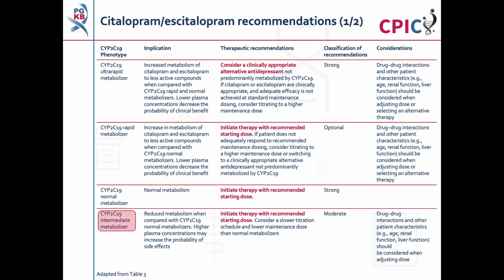Patients with a CYP2C19 intermediate metabolizer phenotype will have reduced metabolism of citalopram or escitalopram as compared to normal metabolizers. This may increase the probability of side effects due to increased plasma concentrations of citalopram or escitalopram. These patients can initiate citalopram or escitalopram therapy at the recommended starting dose. A slower titration schedule and lower maintenance dose can be considered. This is a moderate recommendation. Drug-drug interactions and other patient characteristics should be considered when adjusting dose or selecting an alternative therapy.